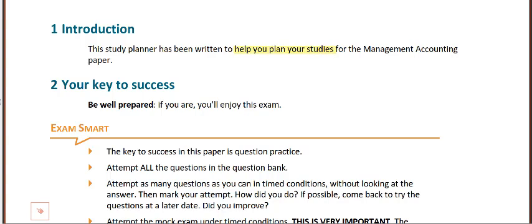As is the case with any ACCA exam, the key to passing is being well prepared. This is making sure that you have acquired all the relevant knowledge and the exam skills ahead of your exam, and this will make sure that you are confident going into the exam and hopefully can enjoy the real thing on the day.